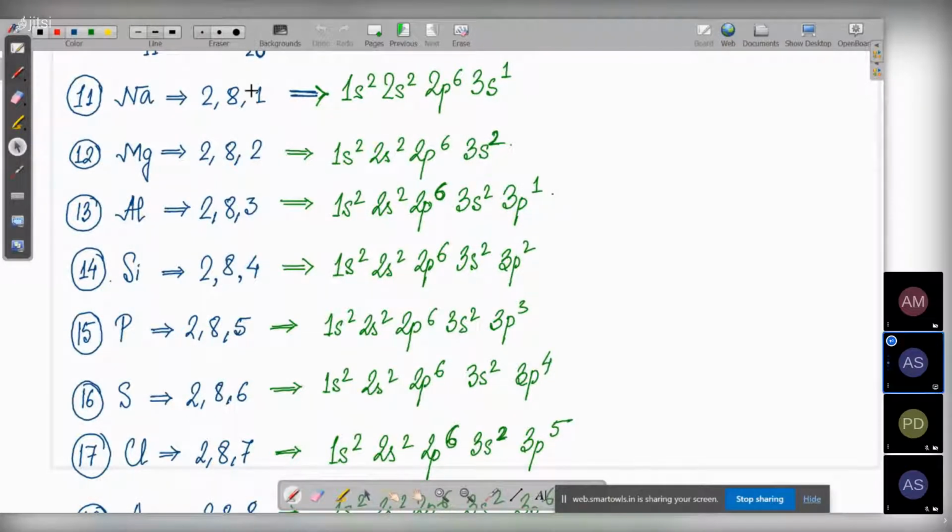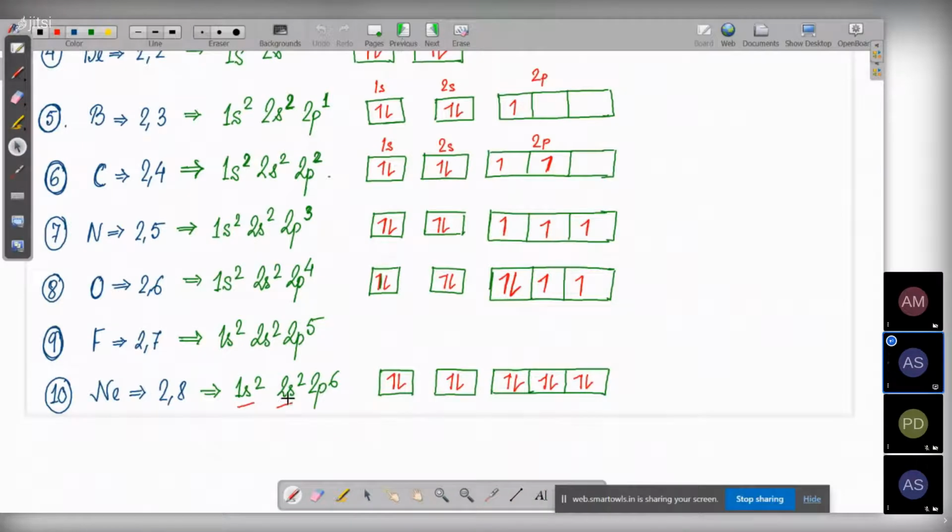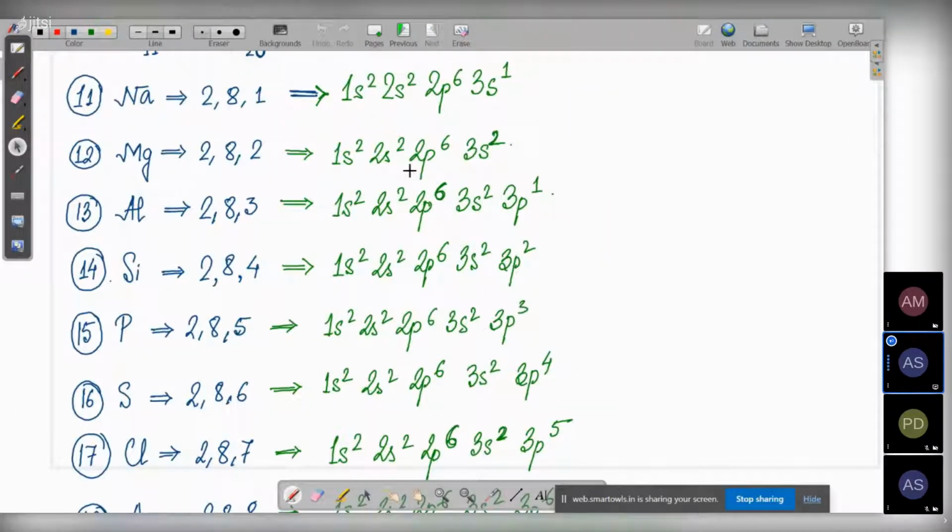Otherwise, there is another convention. What do we mean by 1s2, 2s2, 2p6? It means neon, and neon is a noble gas. So we write it with respect to the noble gas, that is, how much more it is from the nearest noble gas configuration.